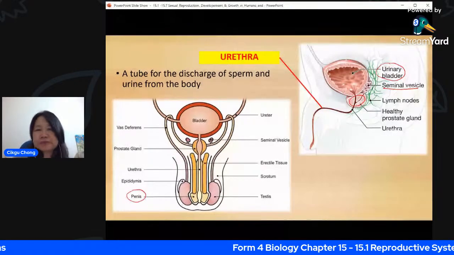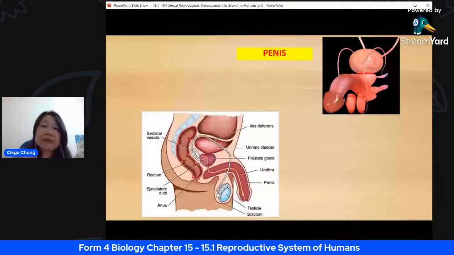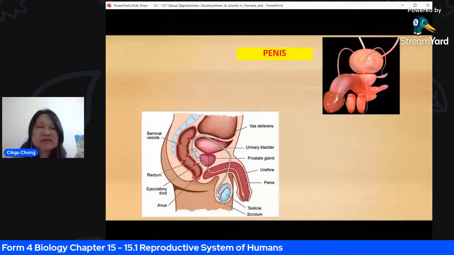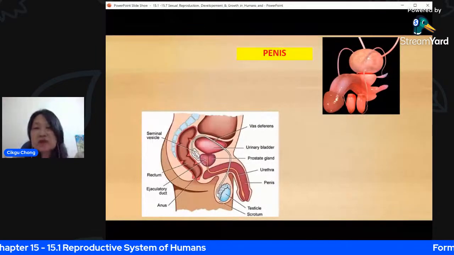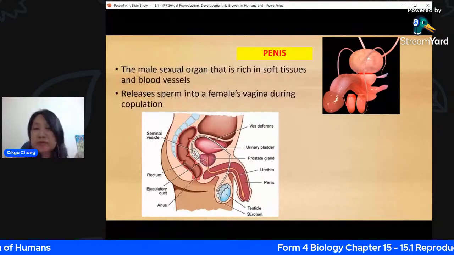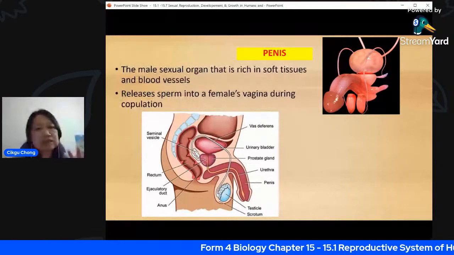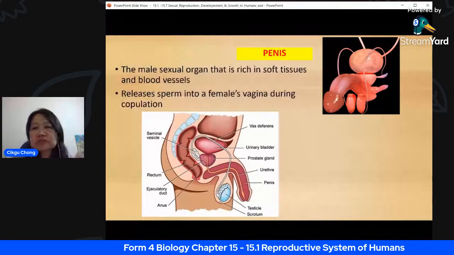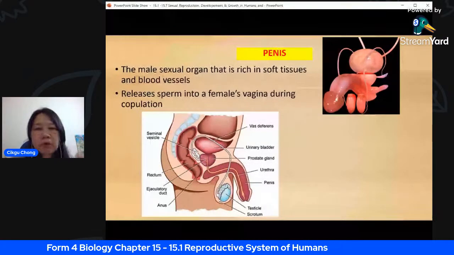Next, penis. It's not pronounced as it's often said, but according to how it should be pronounced. The penis is muscular. It's a male sexual organ that is rich in soft tissues and vessels. At this point, you will see that it is flaccid. Flaccid means it's soft.